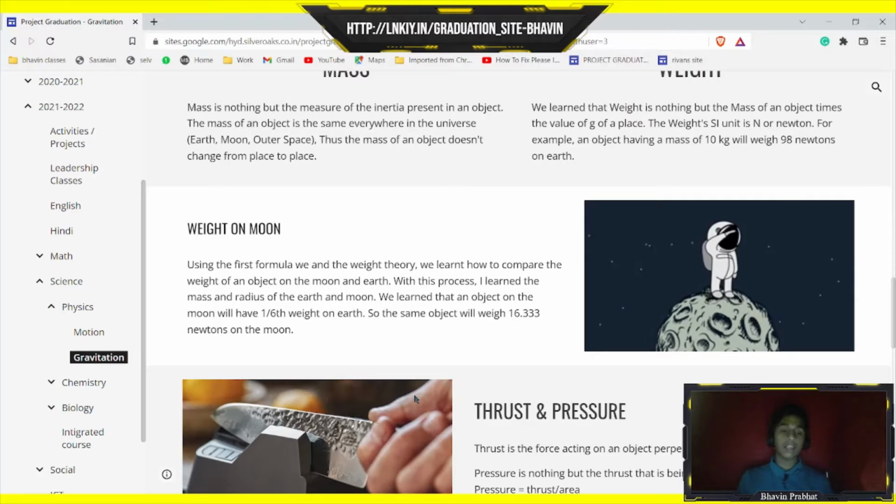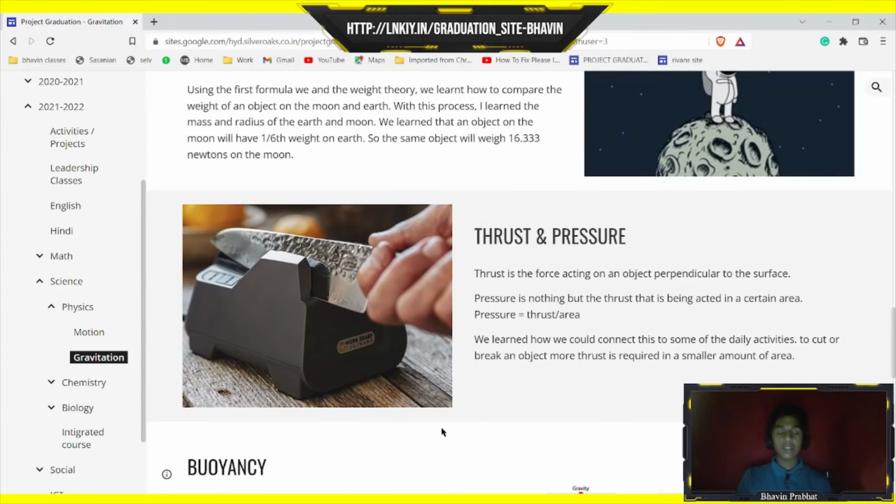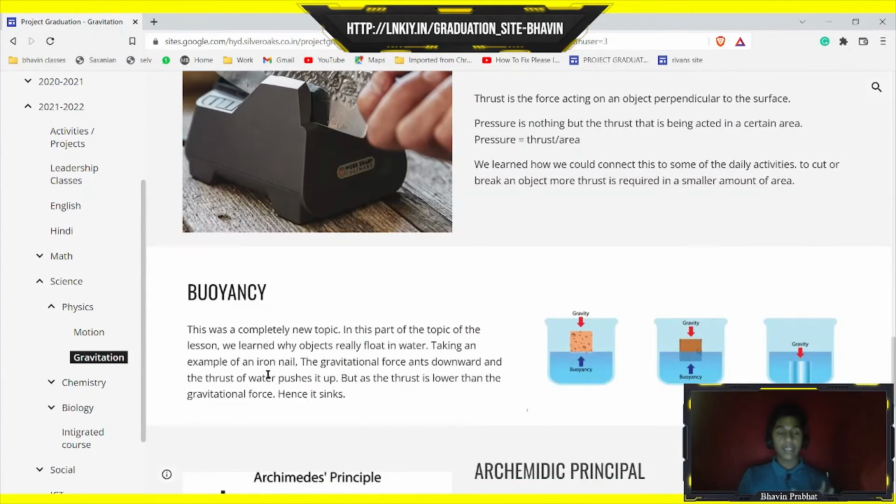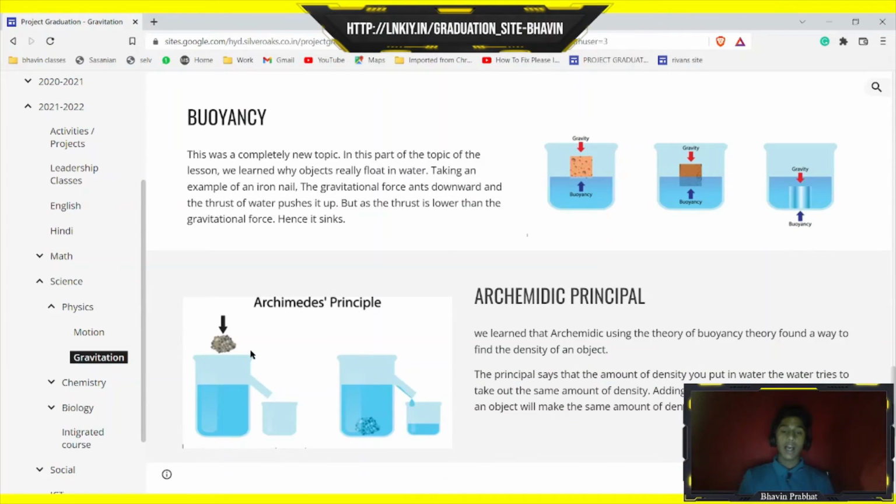We learned how to calculate it. So we learned that the object will weigh 1/6 on the moon compared to Earth. Then we learned about thrust and pressure, and then buoyancy force, which is nothing but why an object sinks or floats. Archimedes principle.